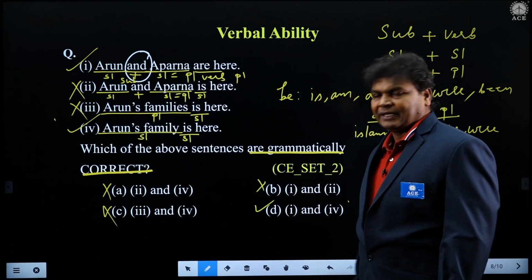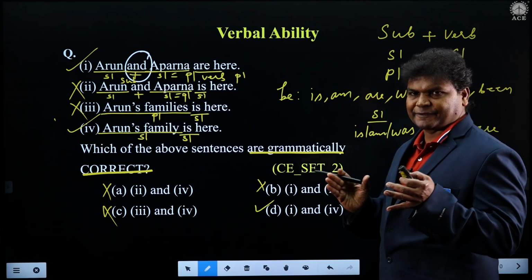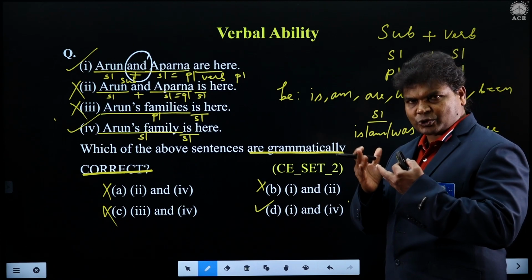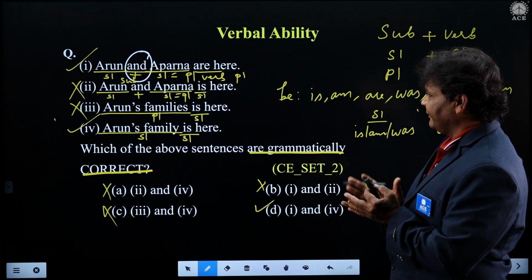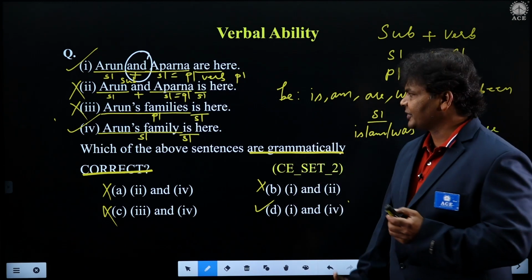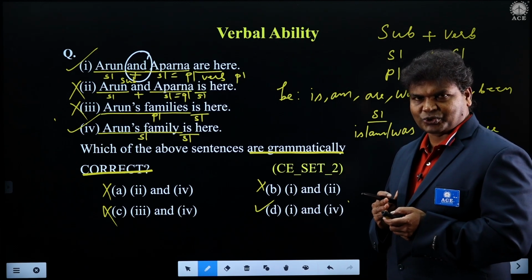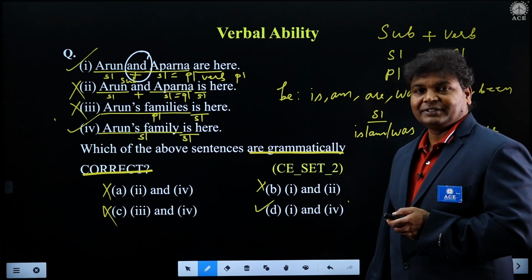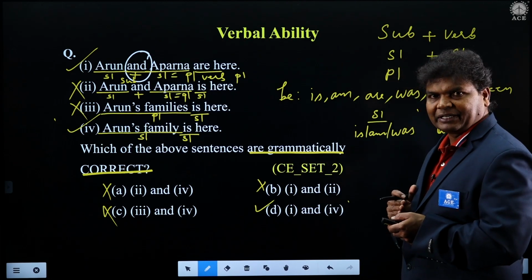Well, it's very easy. So a couple of chapters are involved in this one. One is the pronoun chapter. The other one is the apostrophe, that is possessive noun, possessive case we say. Then again the subject verb agreement. So 2-3 chapters have been combined, students. So I believe that all of you might have answered this question, students. So check and see whether the answer that you have given is right or wrong. I suppose all of them might have attempted it, students.